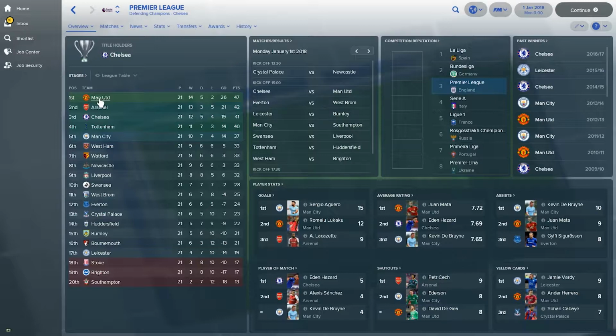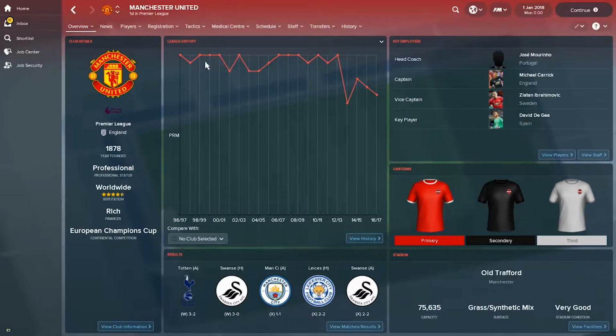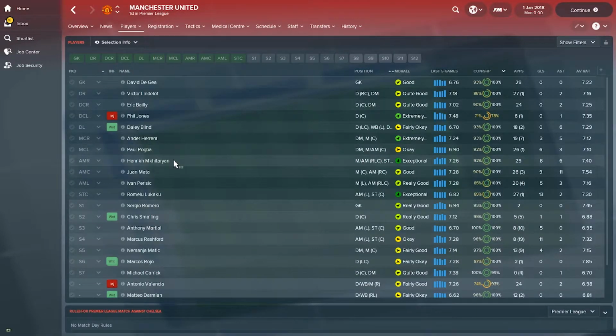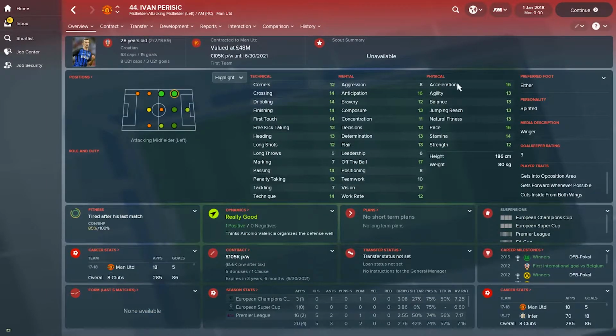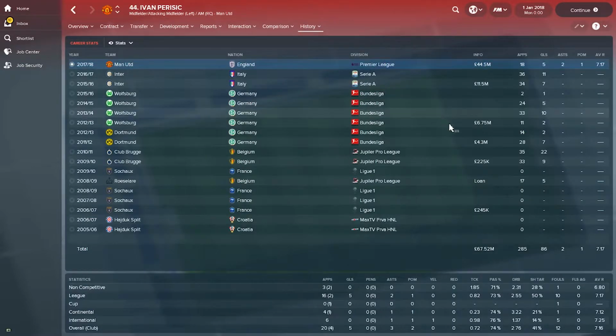Let's see now at the very top, Manchester United, what is happening here and who is performing well. Let's go to the players, senior squad, and let's see our new signing, Ivan Perisic. How is he performing? He's already assigned as part of the regular starting 11 as a left winger. Let's check his stats. He has quite good parameters, but let's see here.